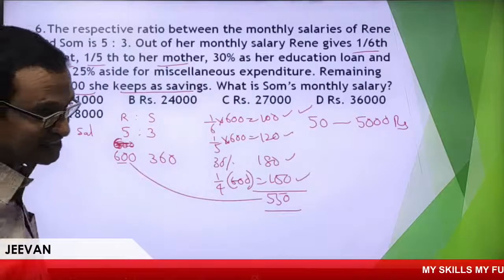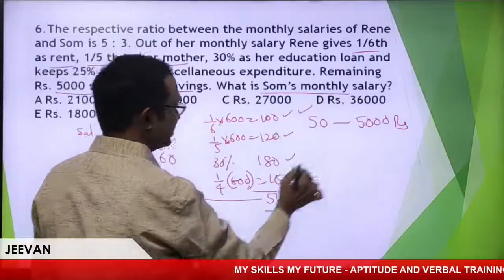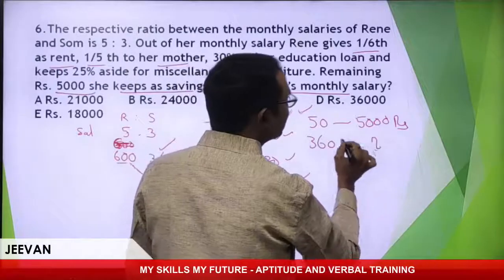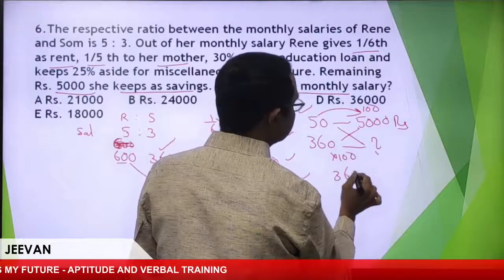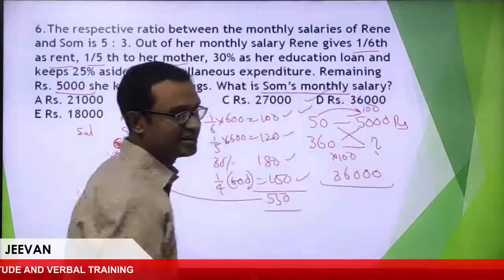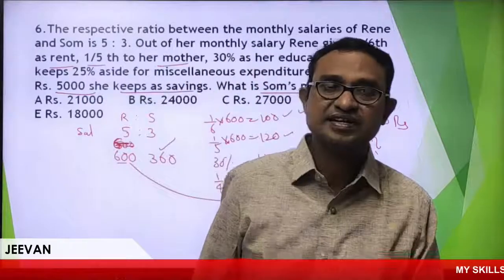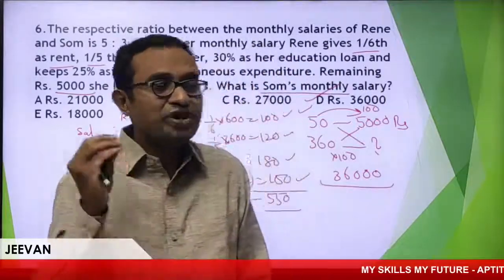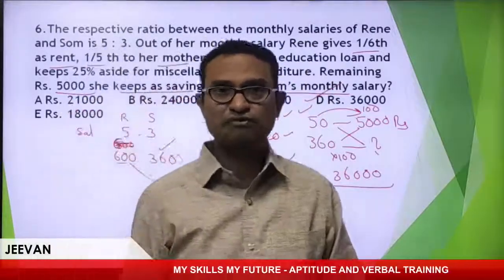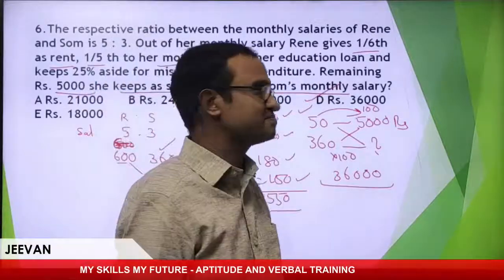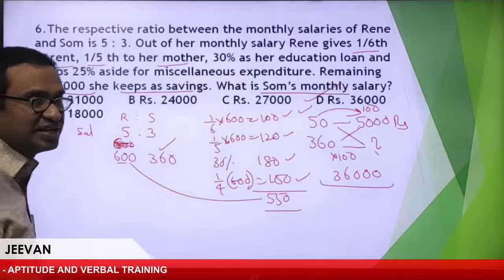Now, I hope you got the answer. What is Som's monthly salary? 360. It is almost 100 times, so multiply by 100. It is 36,000. So the answer is very clear, D. Hope you understood. Any doubt? Yeah, super. Maharani, great Amma. Very simple, if your assumption is right. Yeah, Kabir, great boss. I hope you people are following this. Wonderful. Now I think you are very clear about this kind of analysis. So let me move to the next one.